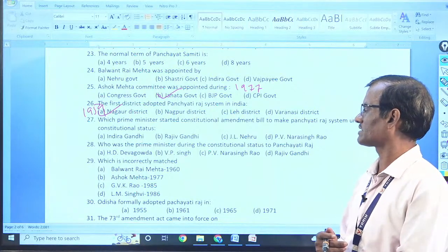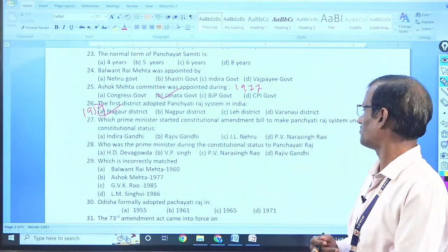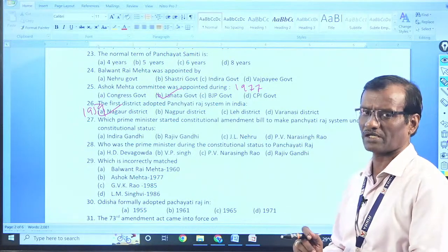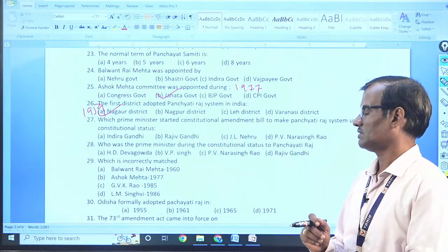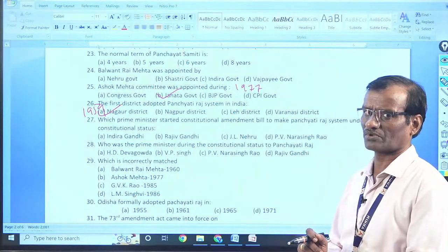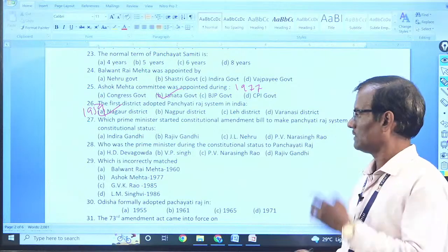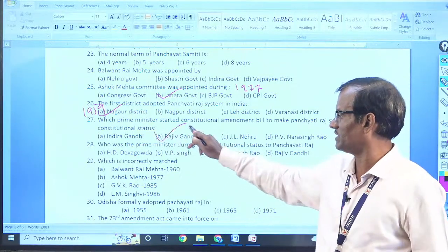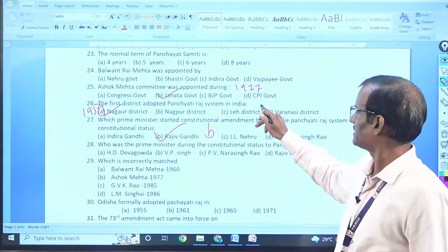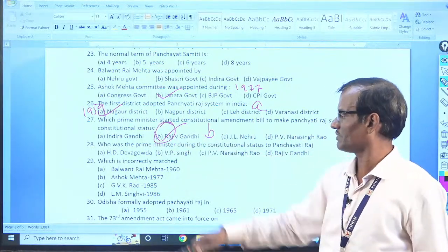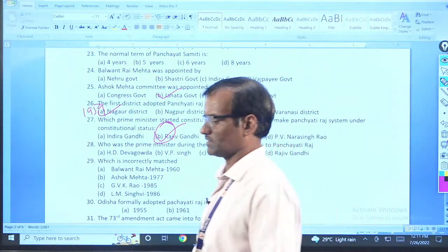Which Prime Minister started constitutional amendment bill to make Panchayat Raj system under constitutional status, means to provide constitutional status. That was Rajiv Gandhi under 64th Constitutional Amendment Bill. 64th Amendment Bill, that is B, that is A. So it is Rajiv Gandhi government, isn't it?